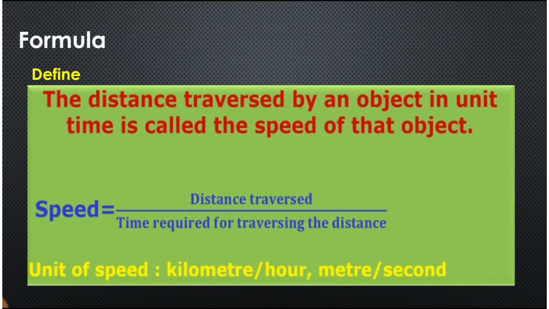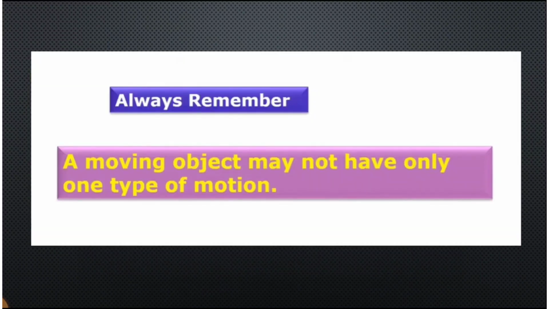Hence we define speed as the distance traversed by an object in unit time is called the speed of that object. The unit of speed is kilometer per hour and meter per second. You have to always remember, a moving object may not have only one type of motion. It can have many types of motions.